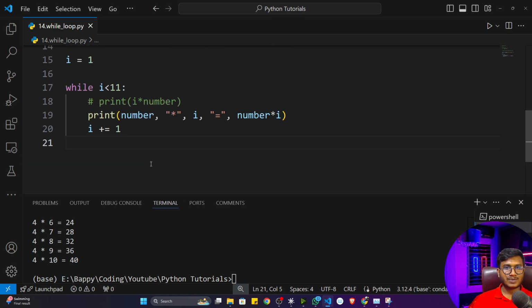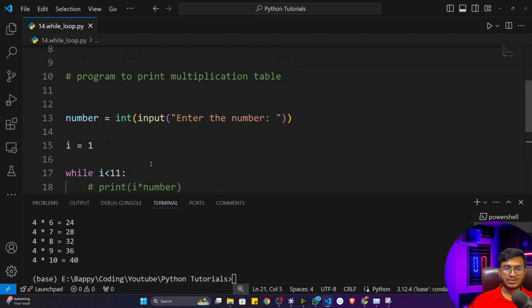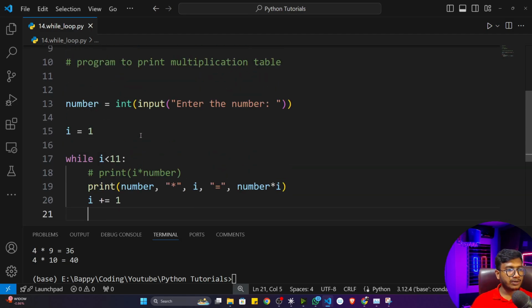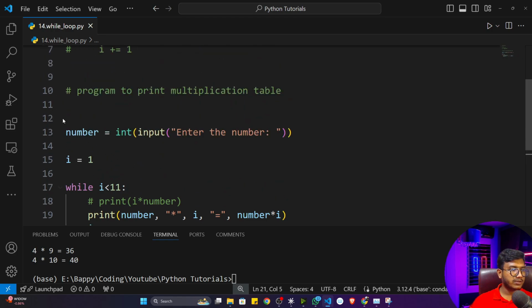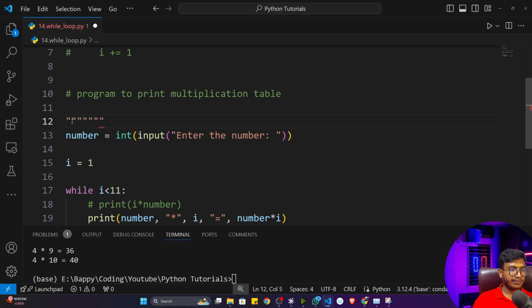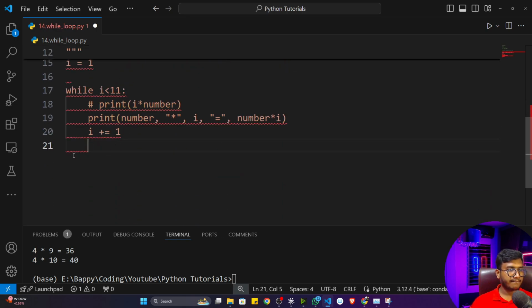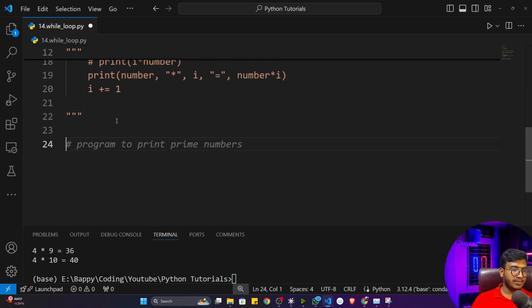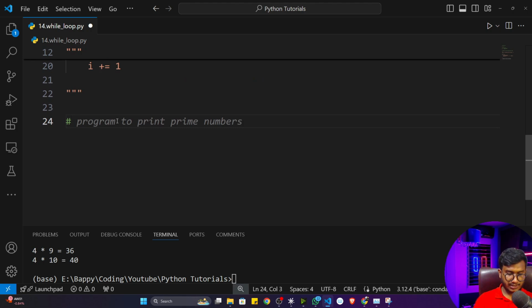So I hope, guys, this concept is clear, like how we can use this while loop and what the syntax of the while loop is. Another thing I want to discuss about the while loop. First of all, let me comment this program out. I can do a multi-line comment also. So here I will do the multi-line comment. Another concept I'll be discussing: here I'll discuss the while loop